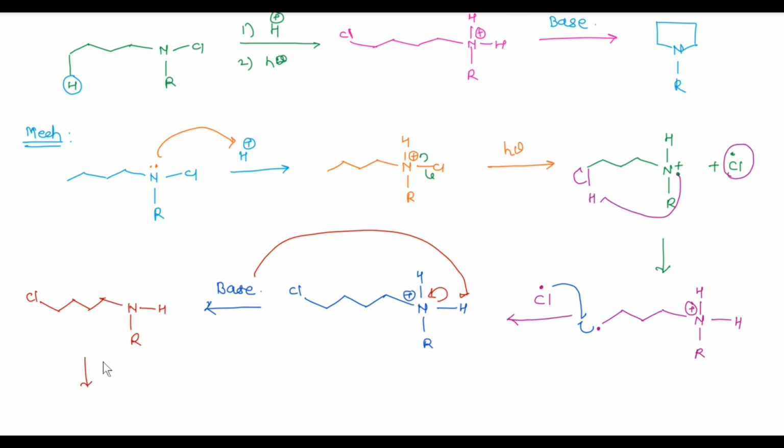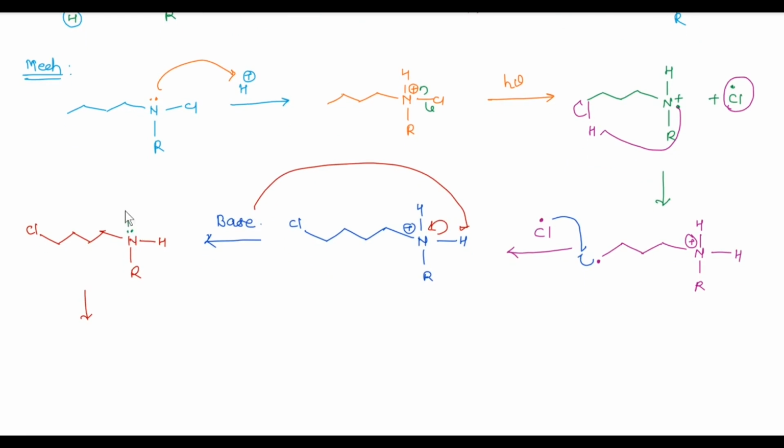In next step, lone pair of nitrogen attacks on this carbon atom and loss of Cl takes place, and here we get cyclic 5-member ring.